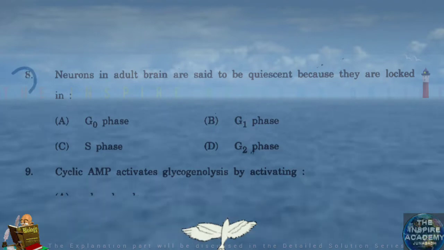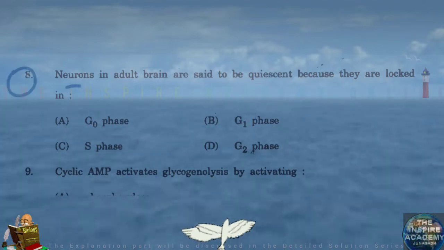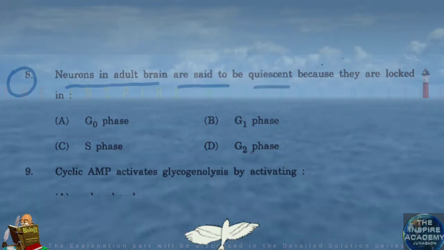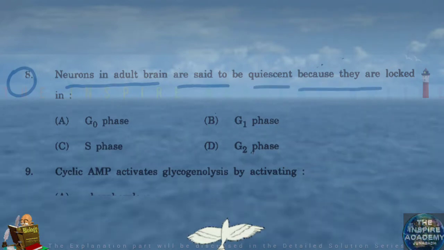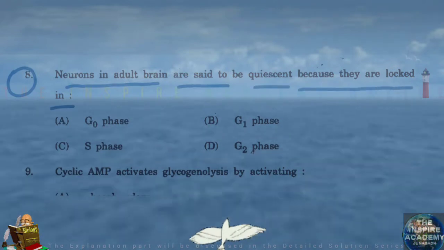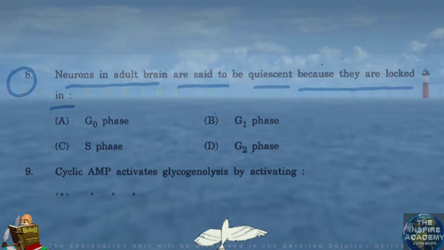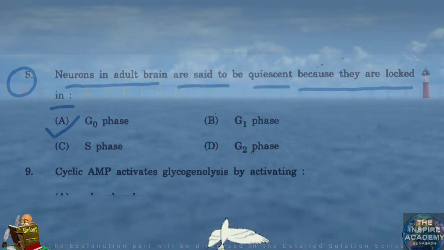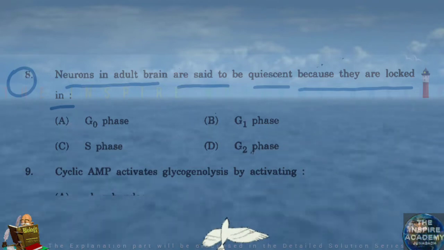Question number 8. Neurons in adult brain are said to be quiescent because they are locked in G0 phase.